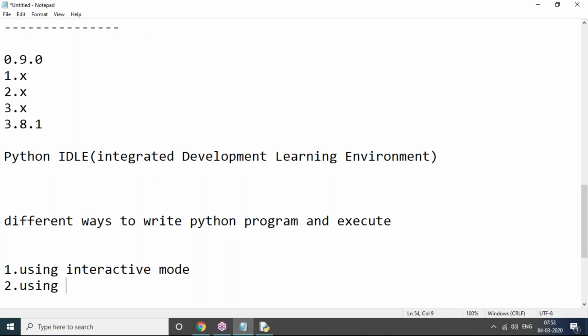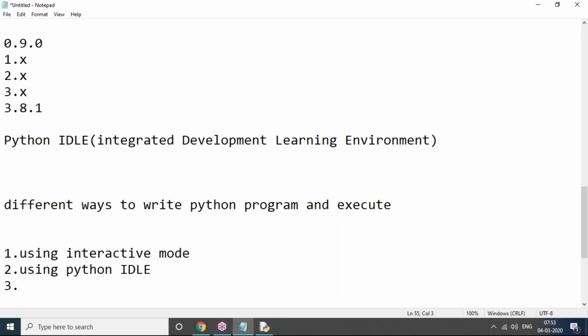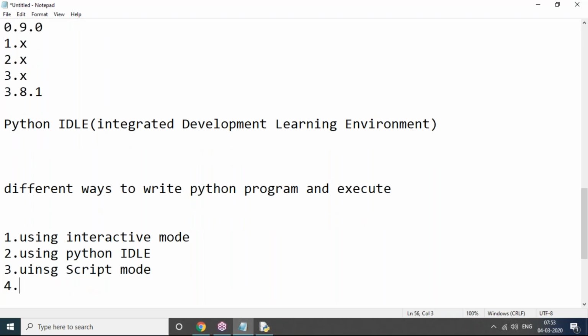Next way, using Python IDLE. Next, using script mode. Next, using the PyCharm editor. Through the PyCharm editor only I will explain everything in our class, because PyCharm is a powerful editor for Python programs.